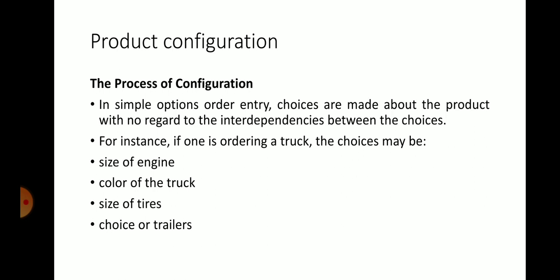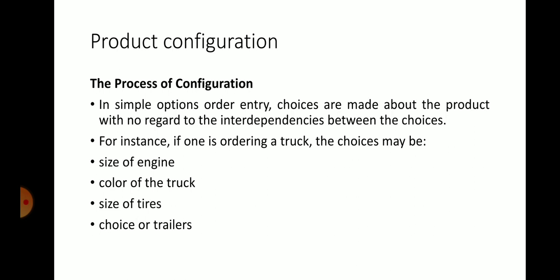For instance, if one is ordering a truck, the choice may be size of the engine, color of the truck, size of tires, choice of trailers. If you take this as a simple example, ordering a truck.